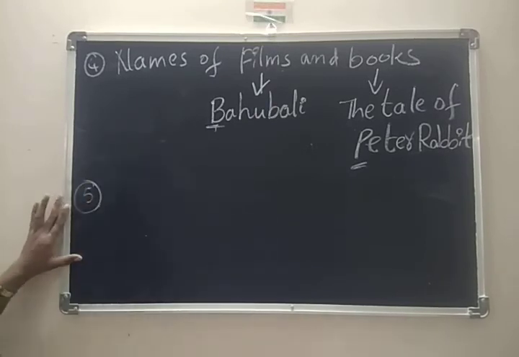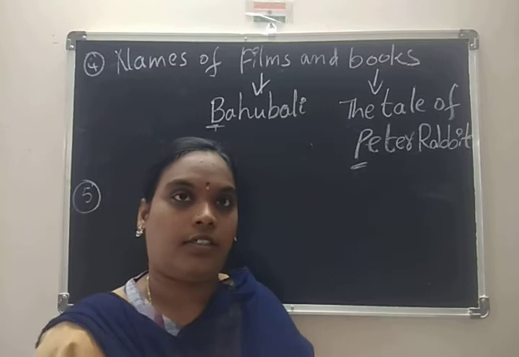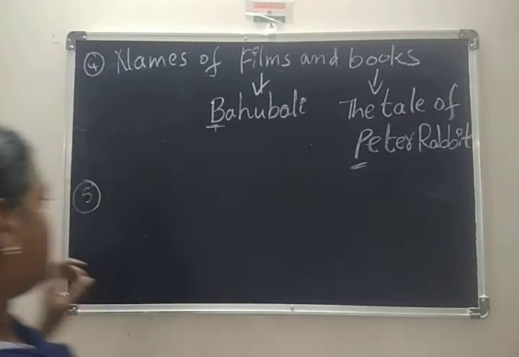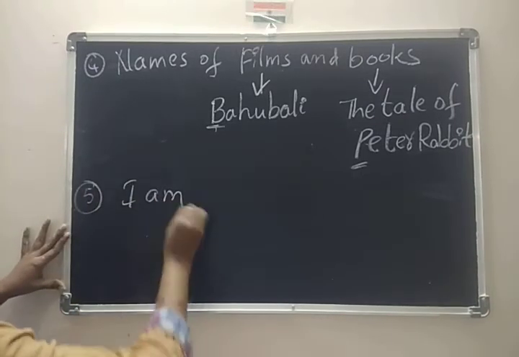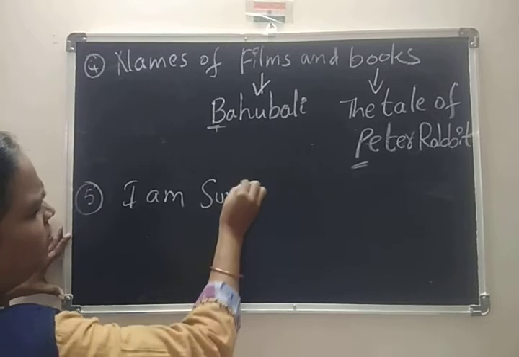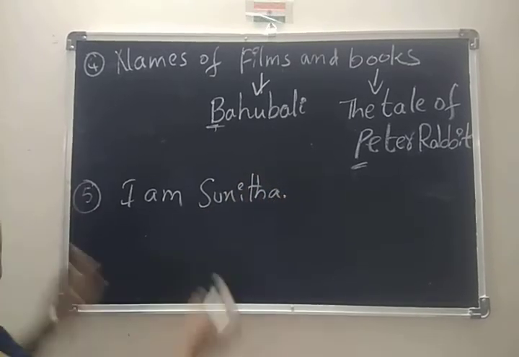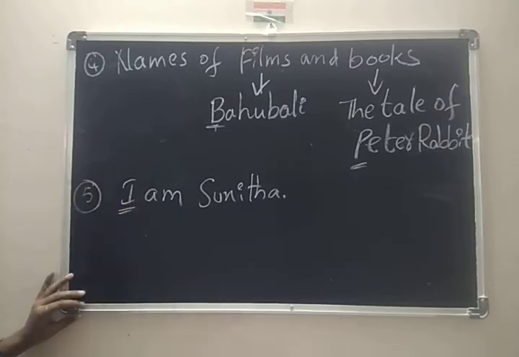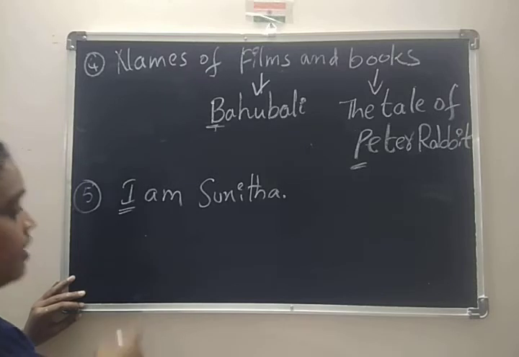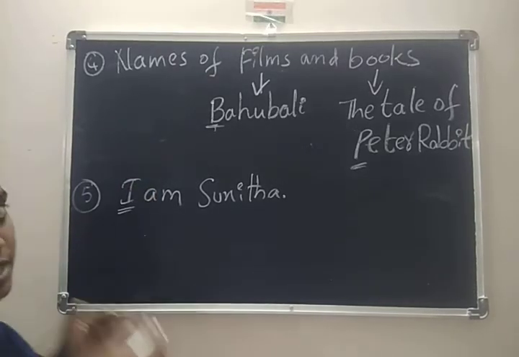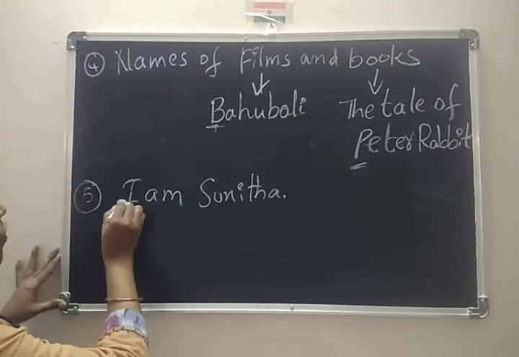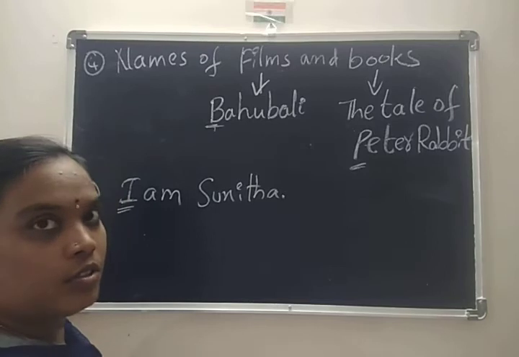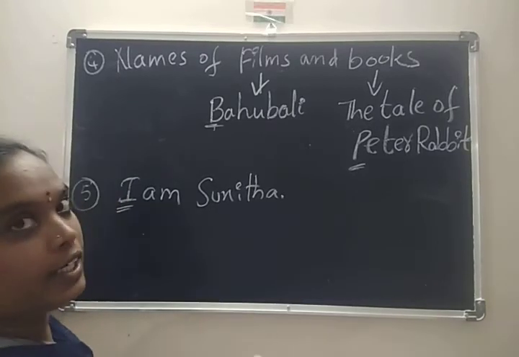What is the fifth one here? While you are writing about yourself, what do you have to do? First, I am anyone. For example, I am taking like this. I am Sunita. So what happened here? I is capital. The starting sentence is there, no? To begin the sentence, you can always write I in capital only. If it is in the middle also, you have to write capital only.